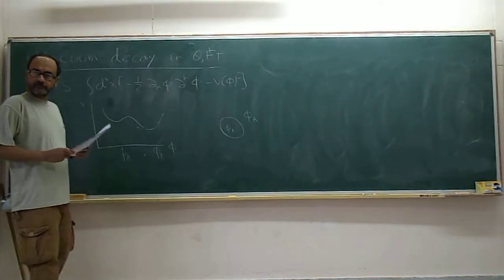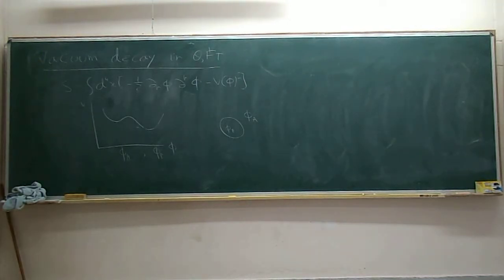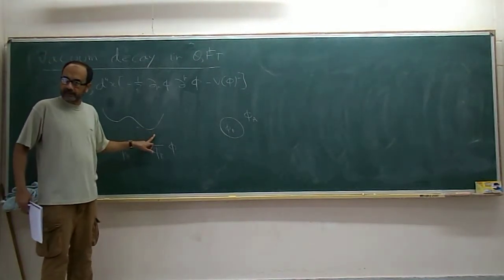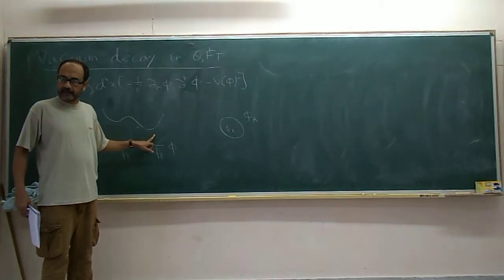But if we had other vacua also, like phi B, phi C, then for a bubble creation, there should be a chance, right? Yes, exactly. Phi B can pop up or phi C can pop up. So we are trying to calculate the probability that phi B will pop up. But when there are no other vacua, how is this probability different from that case?